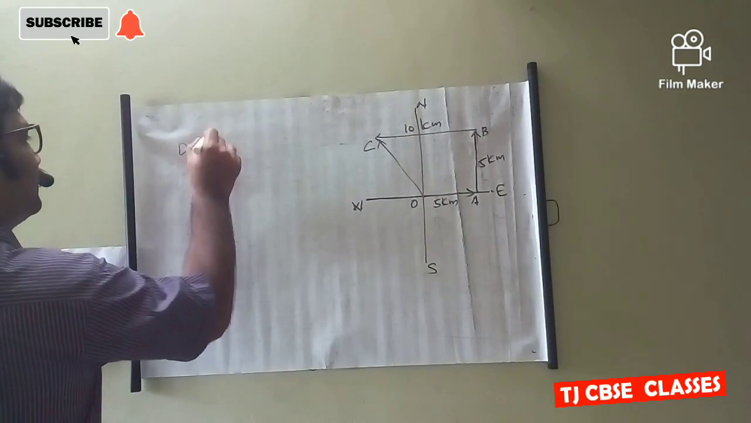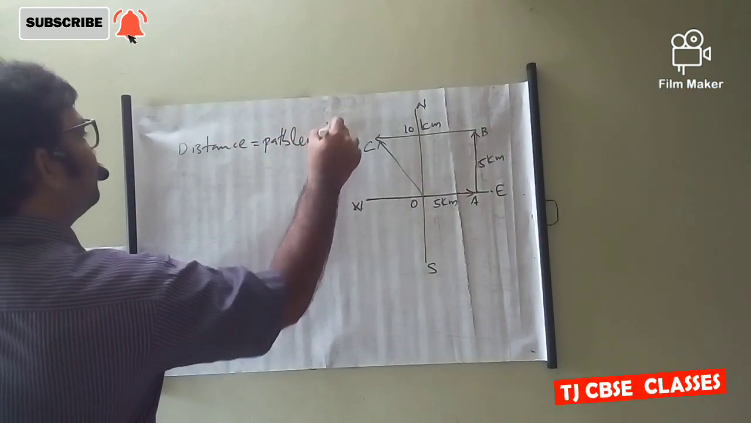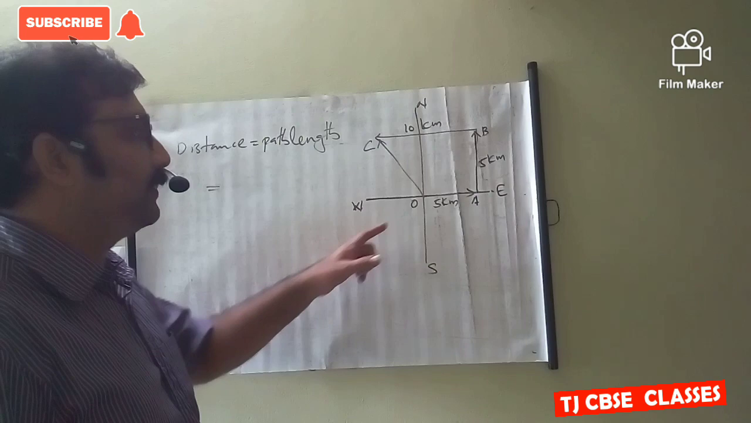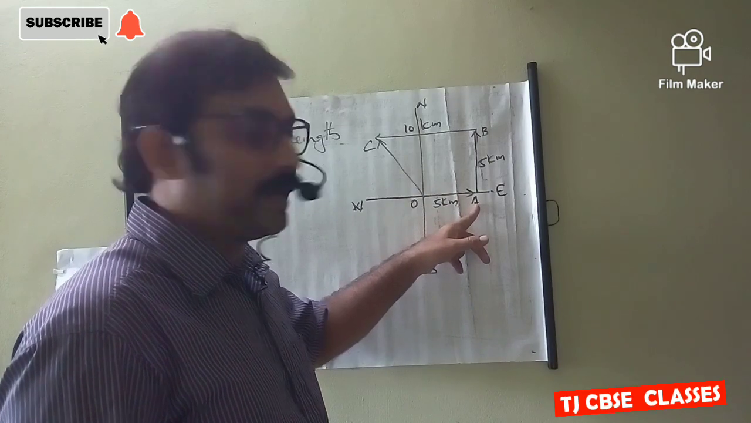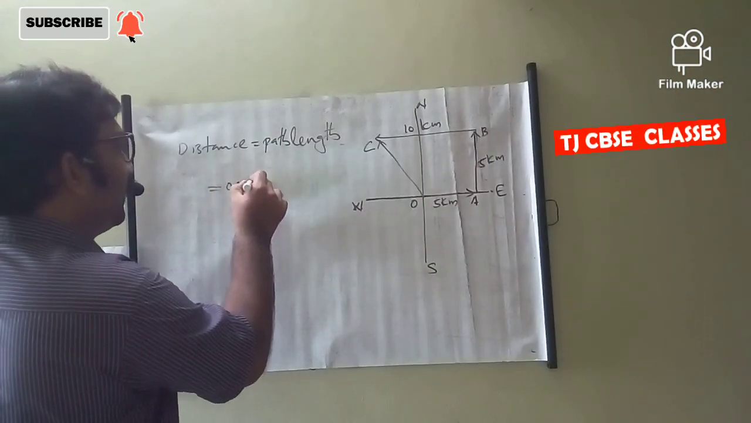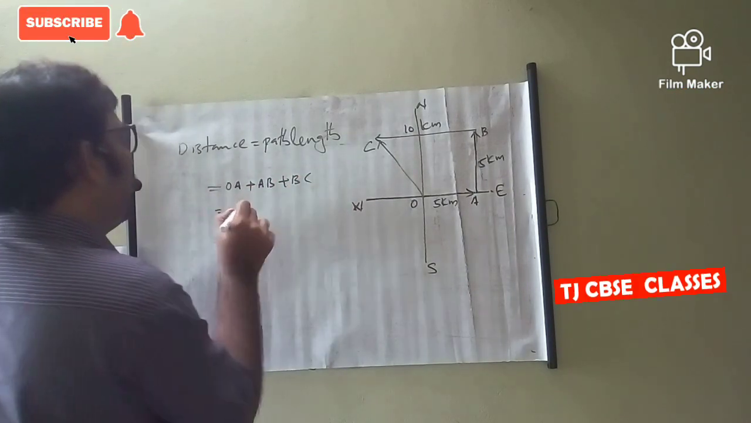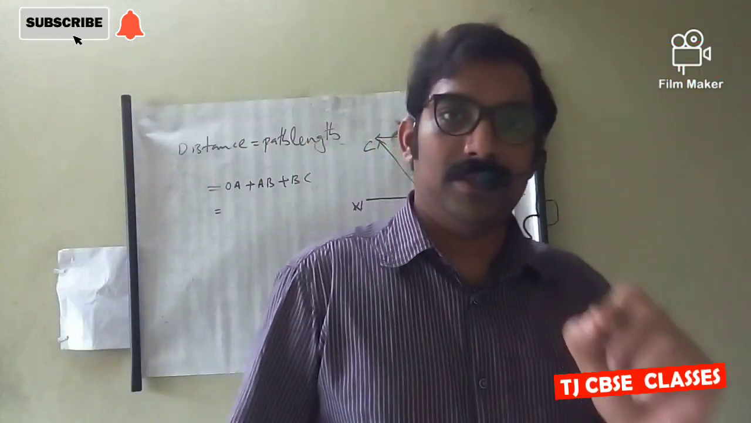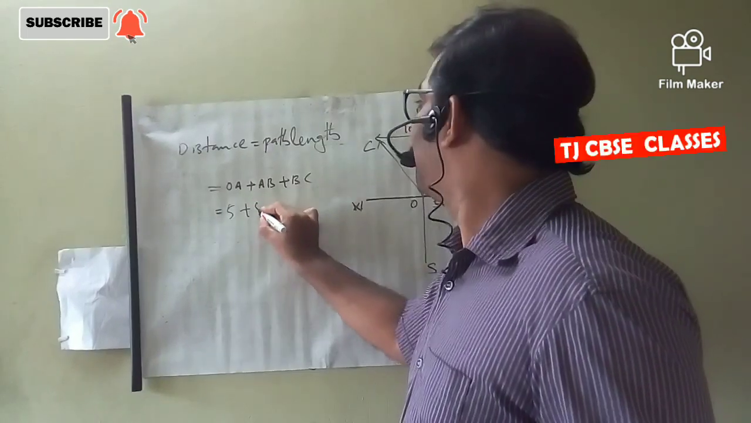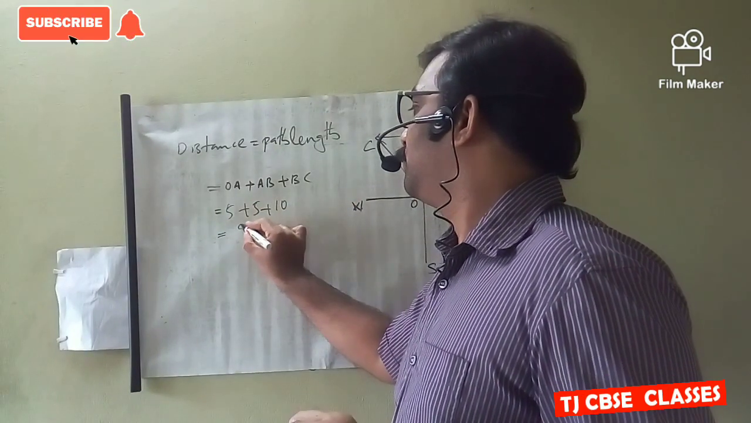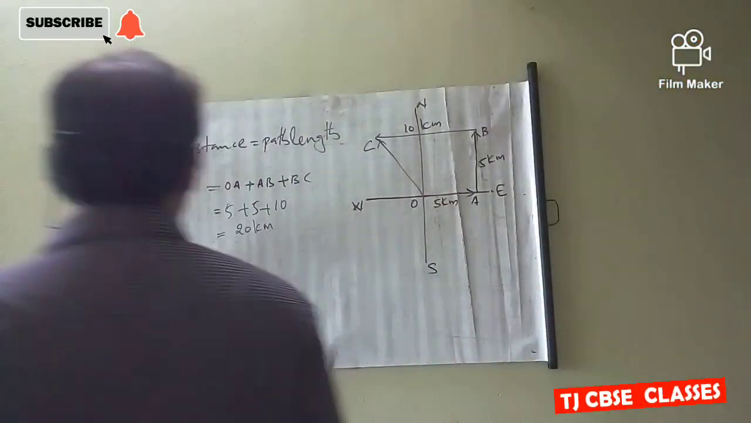Here distance means path length covered. How much path length is covered? The body started from point O to A, then AB, then BC. This is the path length covered by the object. It is 5 plus 5 plus 10 equal to 20 km.